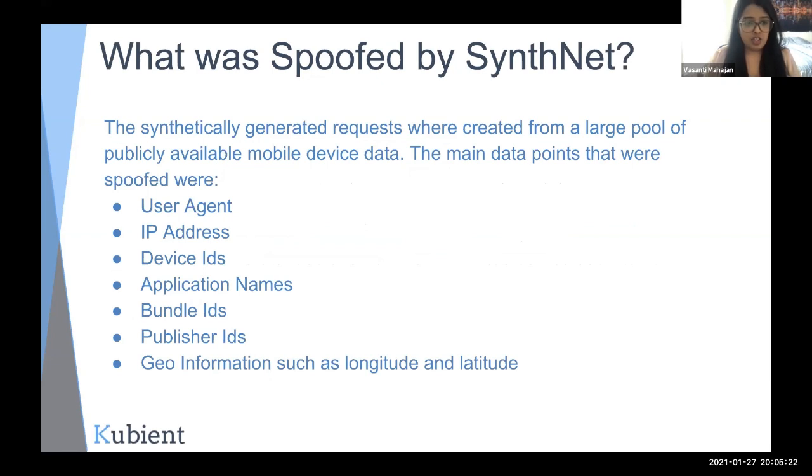They are the user agent, IP address, the device ID, application name, bundle ID, publisher ID, and the geo information, that is the latitude and longitude. Most of these aspects are really key in decisioning for an ad tech inventory, and all of this information was being spoofed in a very thought out manner so that none of the flagging systems would be able to catch it.